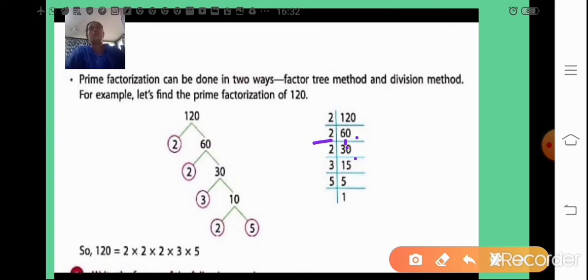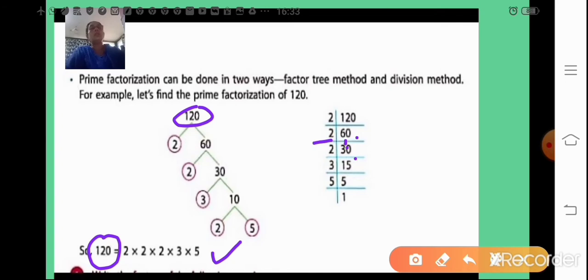So 2 into 2 into 2 into 3 into 5 are the prime numbers. When you multiply them together, you get the number 120. This is the prime factorization method, where you find which prime numbers, when multiplied together, give you the original number.